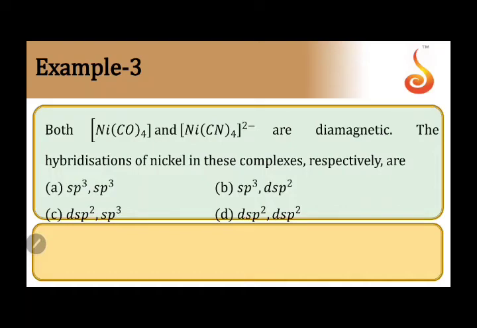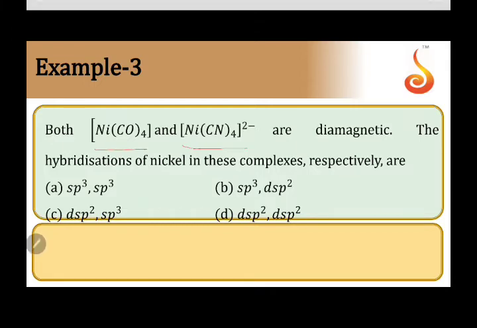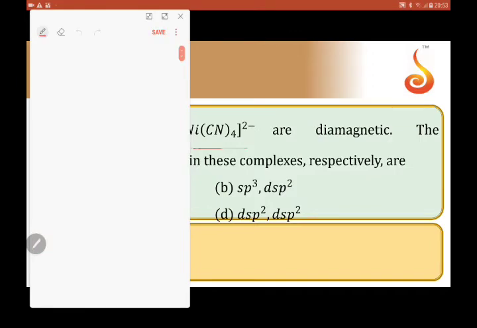Both tetracarbonyl nickel and tetracyanidonickellate are diamagnetic. What is the hybridization of nickel in these complexes? So we want to find out hybridization. Let's do that by applying valence bond theory. Nickel here has atomic number 28. First, let's consider this complex.